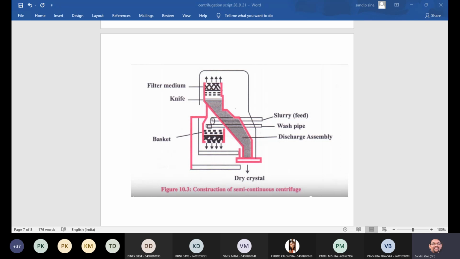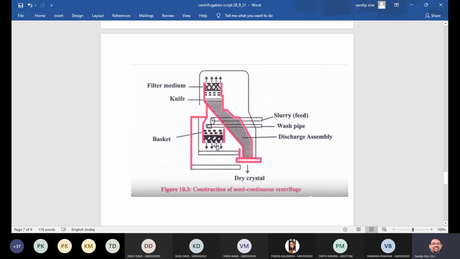The thickness of the feed depends on the feeder, which rides over the feed, and the layer of the cake is removed by a knife, or maybe a scraper or cutter. This cutter cuts down the cake, the deposition of solid within the basket, and this knife assembly is raised with the help of hydraulic pressure.